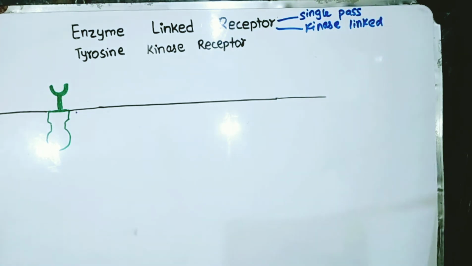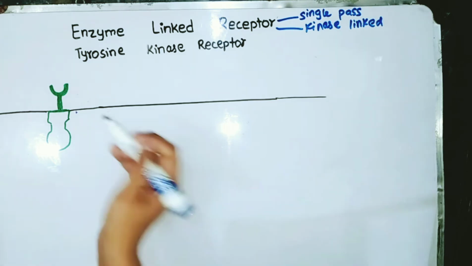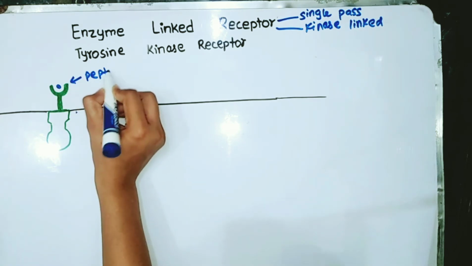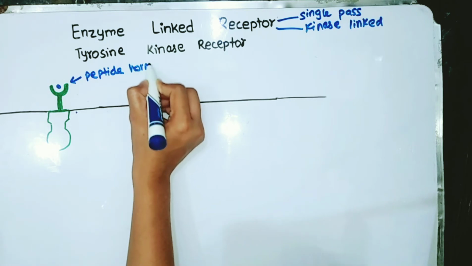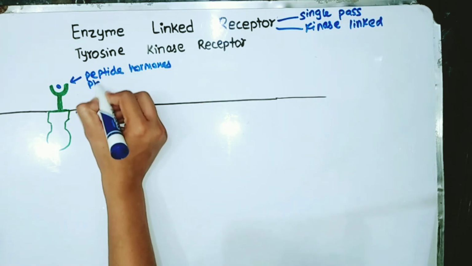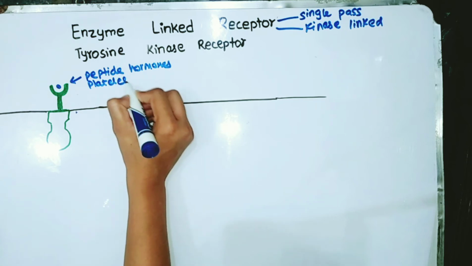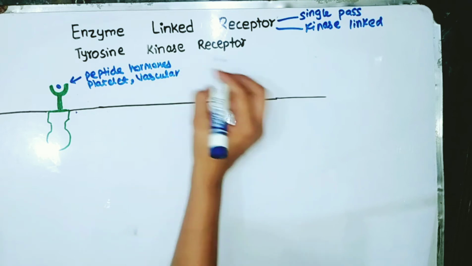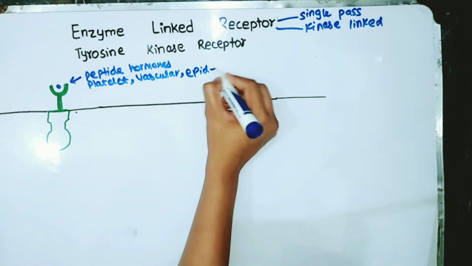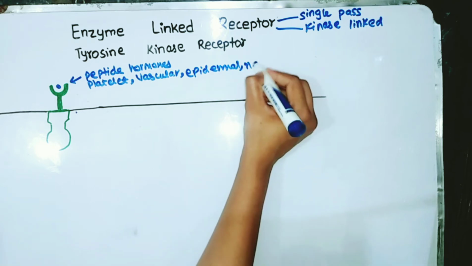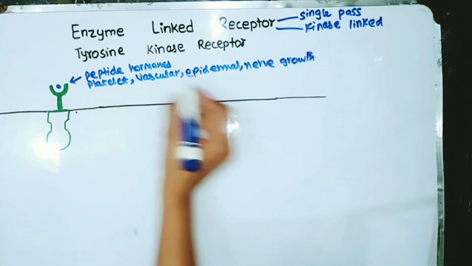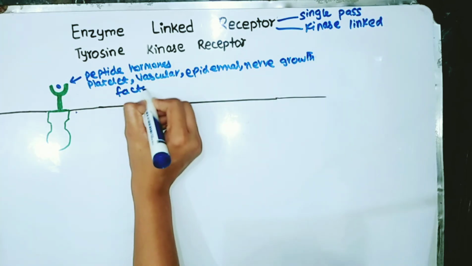Which molecules act as ligands for this type of receptor? Peptide hormones, platelet growth factor, vascular growth factor, epidermal growth factor, and nerve growth factor are some examples which act as ligands for tyrosine kinase receptors.